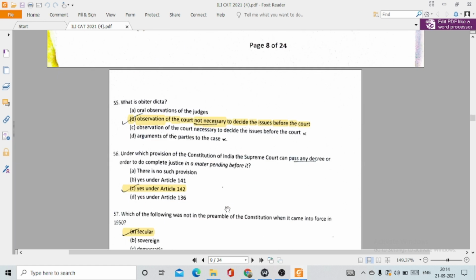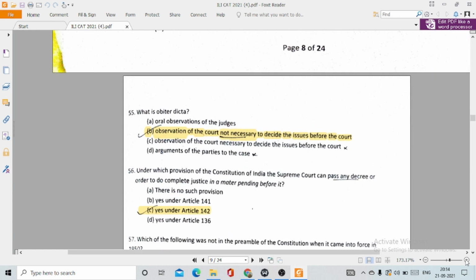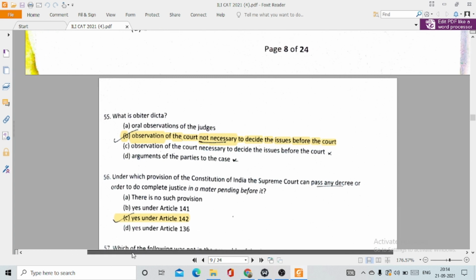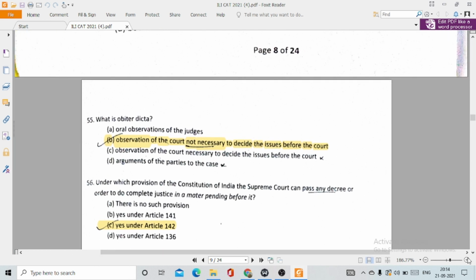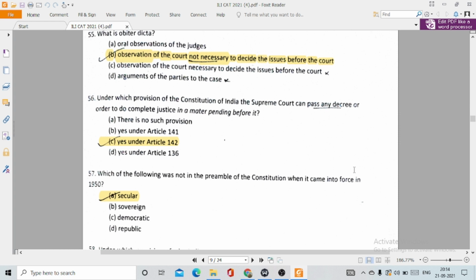55. What is obiter dicta? Obiter dicta means option number B, observation of the court not necessary to decide the issues before the court. Let me enlarge it. Okay.